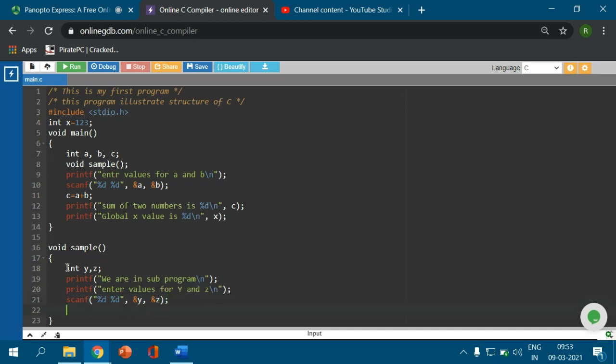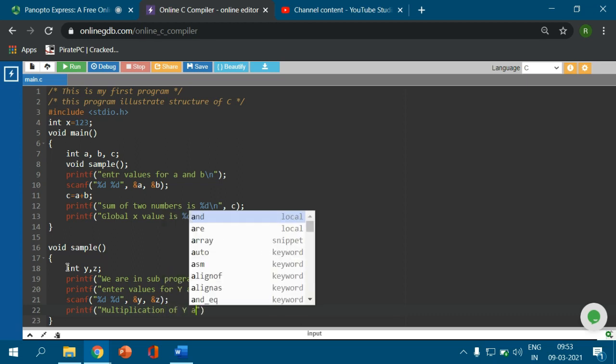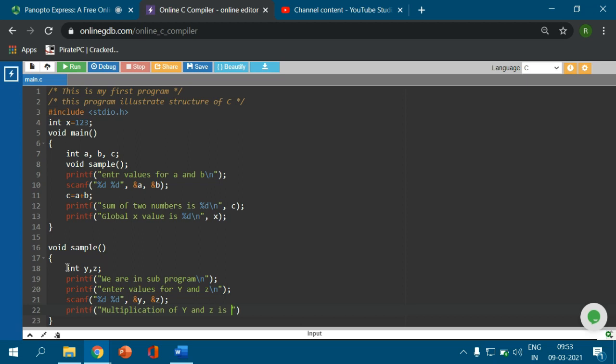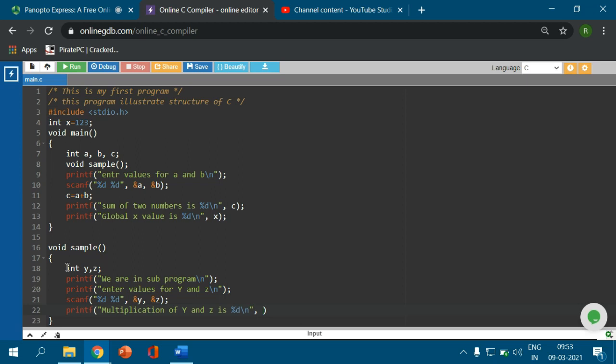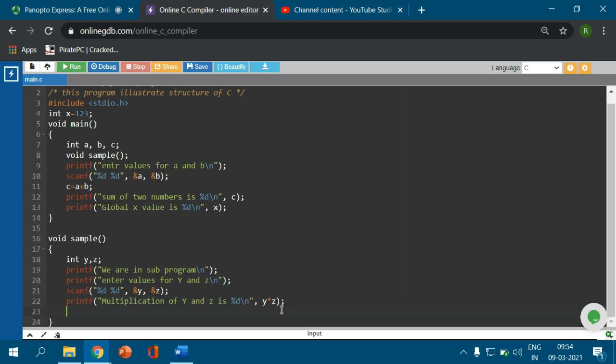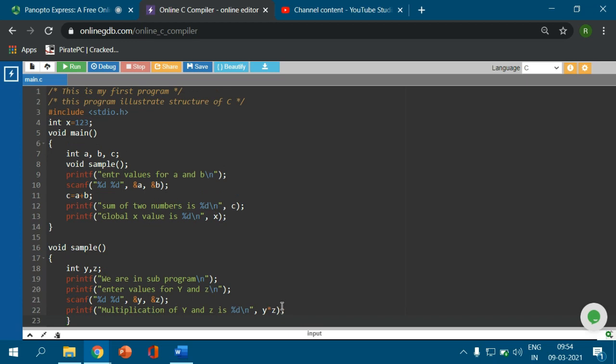Now I can perform the multiplication operation. Printf, multiplication of y and z is %d backslash n, comma y star z. Here I write the executable statement, the executable statement also is here. So I will explain. This subprogram is also like a main program.